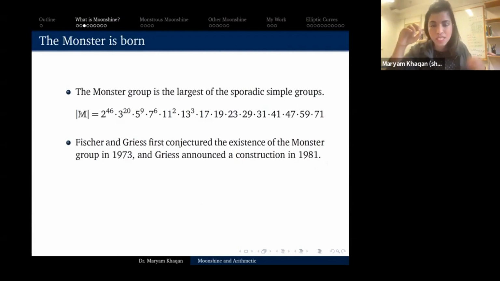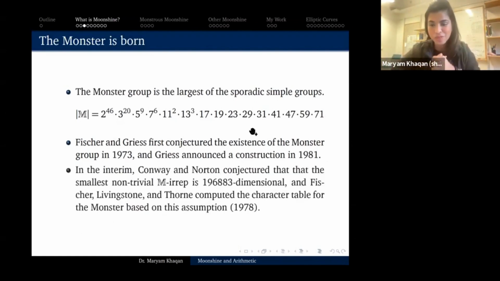Okay, in the meantime, between 1973 and 81, we had a conjecture that such a group exists. And based on that conjecture, Conway and Norton, Conway of this seminar's title, that Conway, conjectured that the smallest non-trivial irreducible representation of the monster group is 196883 dimensional. If you don't know what that means, I will tell you what a representation is in just a second. So Conway and Norton conjectured that, and Fisher, Livingstone, and Thorne computed a character table of the monster based on this assumption.